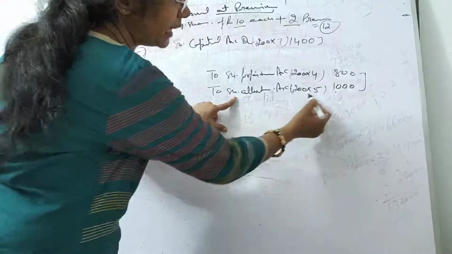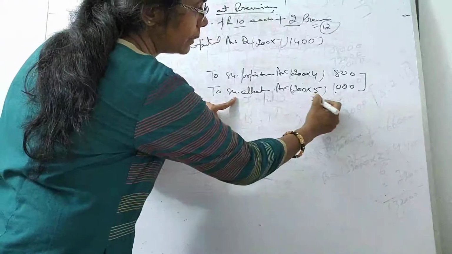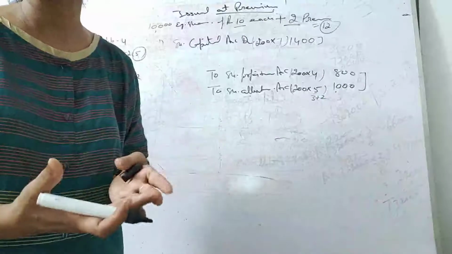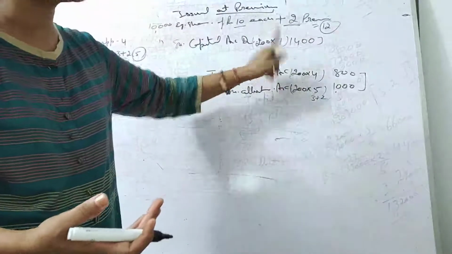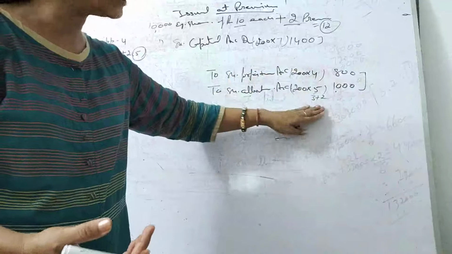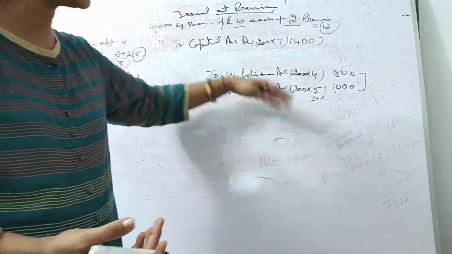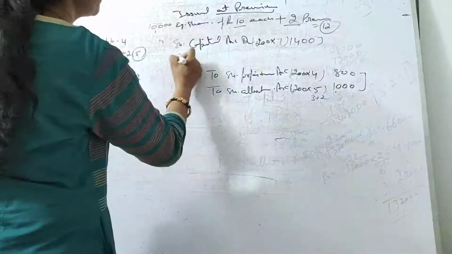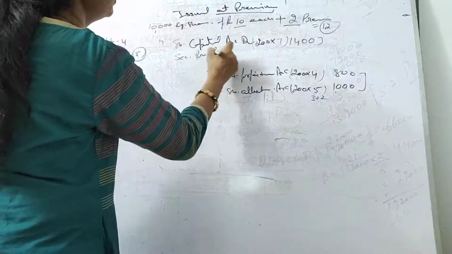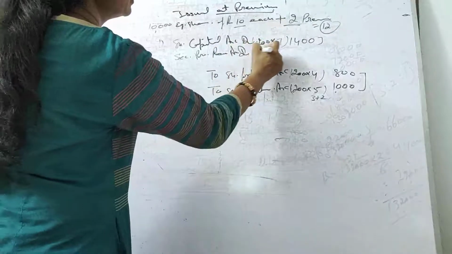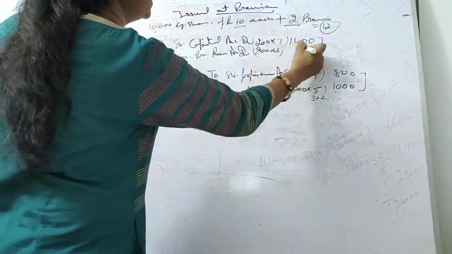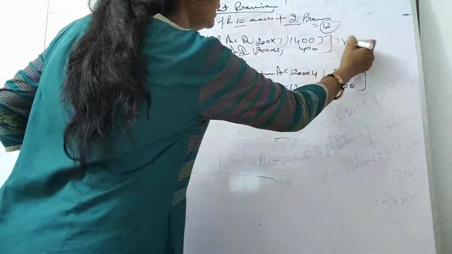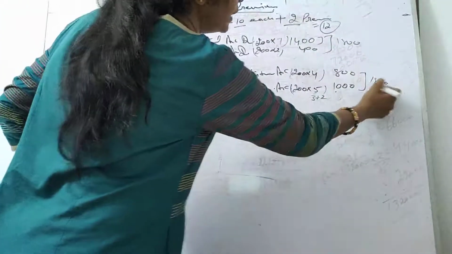So in allotment we have shown the premium. This 5 means 3 plus 2, right? So I have shown the premium here. So this is double entry system, you know. I have to show the effect of these 2 rupees in the debit side also. As I have shown in the credit side, now I have to take it at another side also, that is your debit side, with its name. What is that? Security premium reserve account debited by 2 rupees. So this is 400. Here you can see it is debited by 1800, okay, and it is credited by 1800.